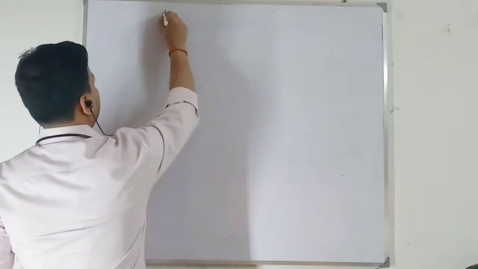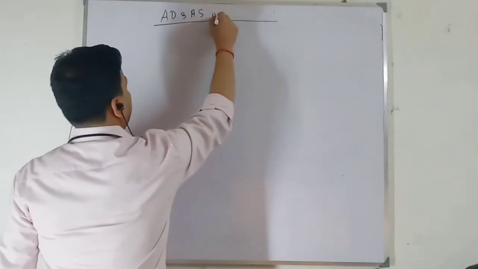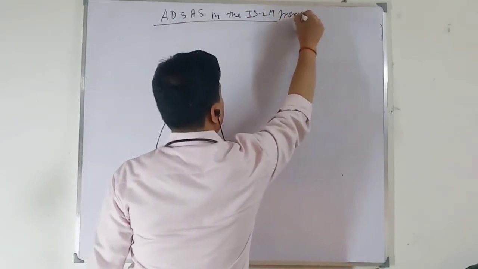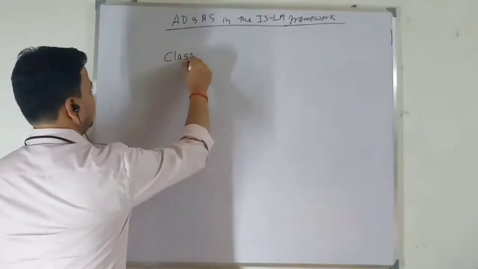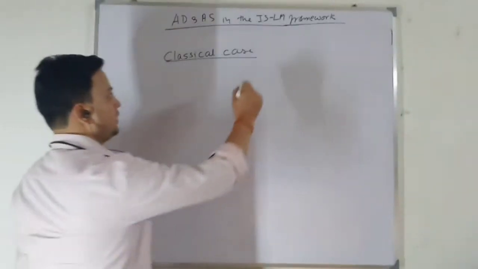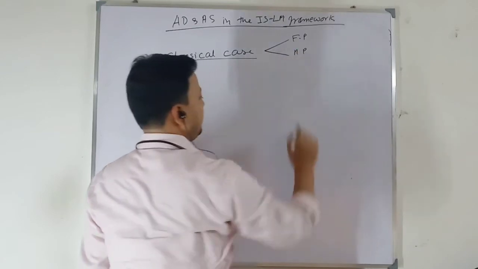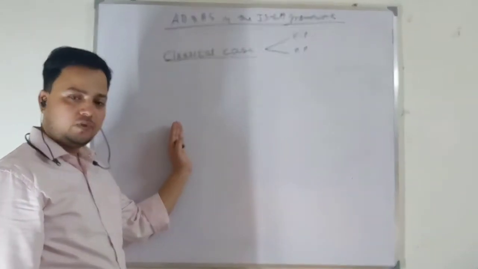So I am going to look at aggregate demand and aggregate supply in the IS-LM framework. First I am going to look at the Keynesian case. In the Keynesian case, first I am going to look at fiscal policy, and after that I will look at monetary policy. In the Keynesian range, your aggregate supply curve will be vertical.